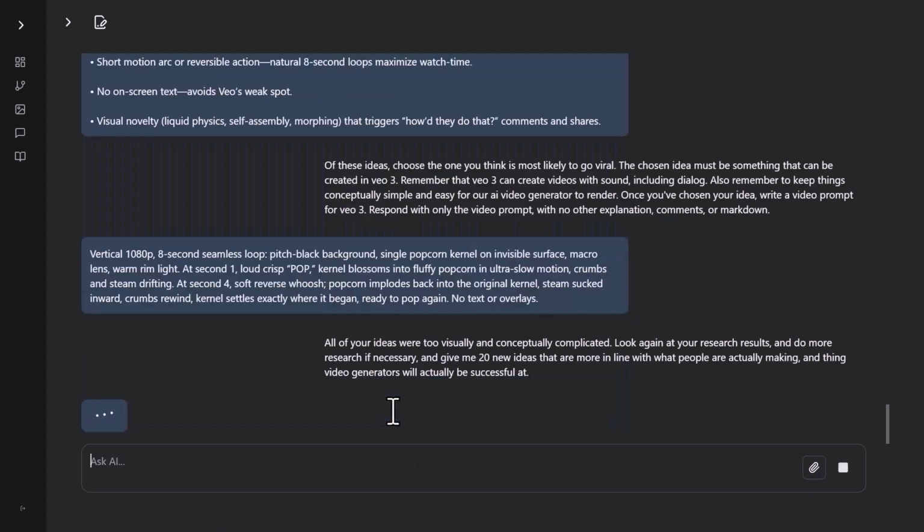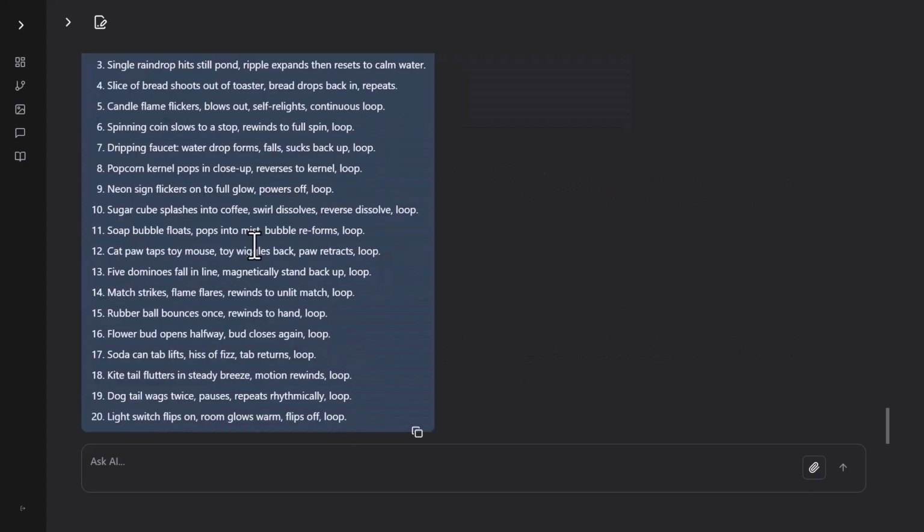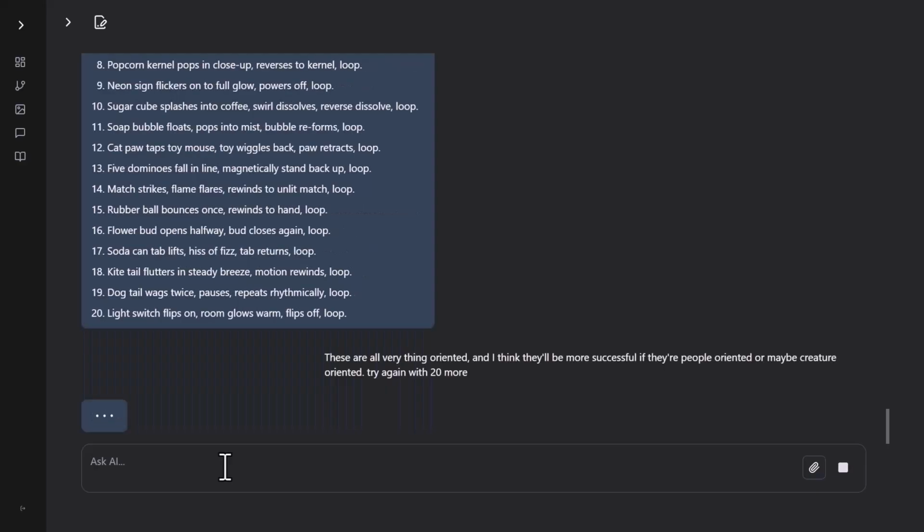Alright, so we'll let it churn and we'll see if it does a little bit better this time. Okay, so an interesting thing is happening here. These are all very thing-oriented, and I feel like we'll have more success if they are people-oriented. So I'm going to tell it exactly that. And again, we'll wait for our response.